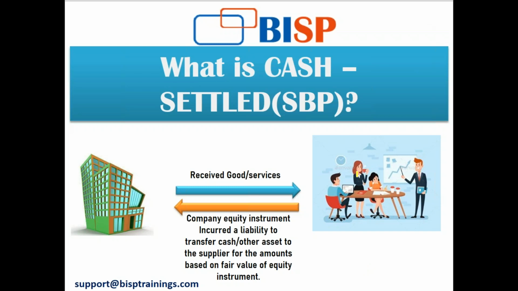Yeah, let's start with the cash settled SBP. Any transaction that is considered to be cash settled is when the entity acquires goods or services by incurring a liability to transfer cash or other assets to the supplier of those goods or the person who has rendered the service, in amounts that are based on the price, that is the value, of the equity instrument. So equity settled is where I receive in exchange my equity instrument.